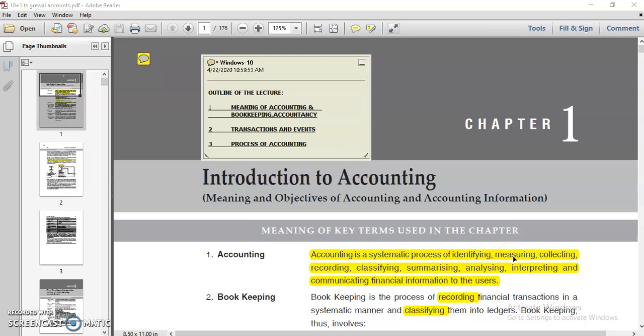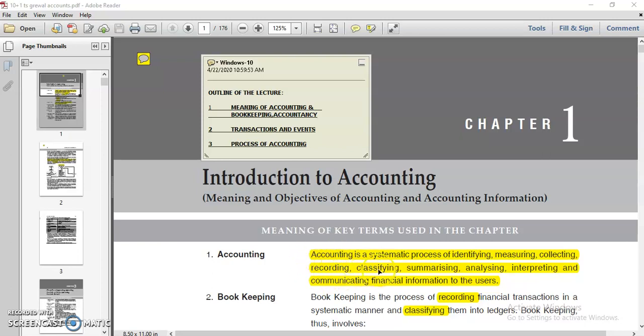Measure means we have to check whether these transactions are economic or non-economic. Collecting means we have to collect the data. All kinds of transactions we have to consider first, that we are going to count into those books of accounts. Record, then we are going to record. Recording means we then enter those transactions into books of accounts.